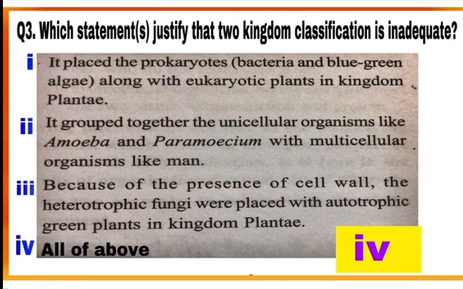Come to statement 3. Because of the presence of cell wall, the heterotrophic fungi were placed with autotrophic green plants in kingdom Plantae. This is also a correct justification. Fungi were also placed with green plants, while fungi were heterotrophic and green plants autotrophic. So all the three statements are justifying that the two kingdom classification is inadequate. So the correct option is 4. All of the above, mark 4.